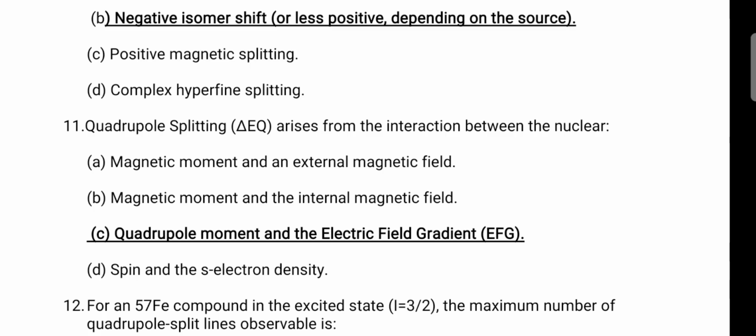The quadrupole moment and the electric field gradient. So if there is an electric field gradient around the nuclear orbital, we will get the quadrupole splitting.